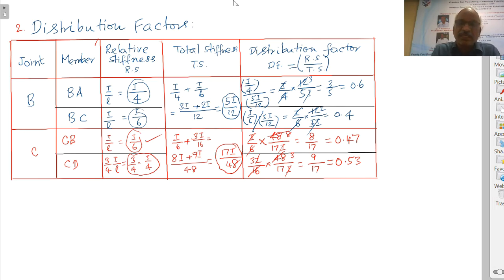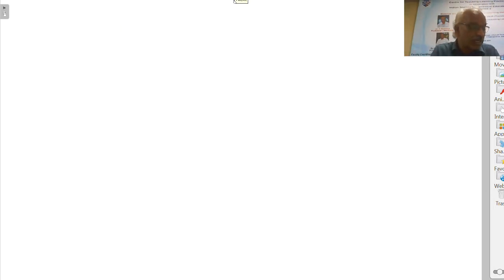So, here, since there is no lateral loading, there is no necessity for two steps. One is non-sway analysis, the other one is the shear force calculations. That calculation is not necessary in this problem because of no loading on the span. We skip two steps. Right. Now, next one is that of the sway analysis.